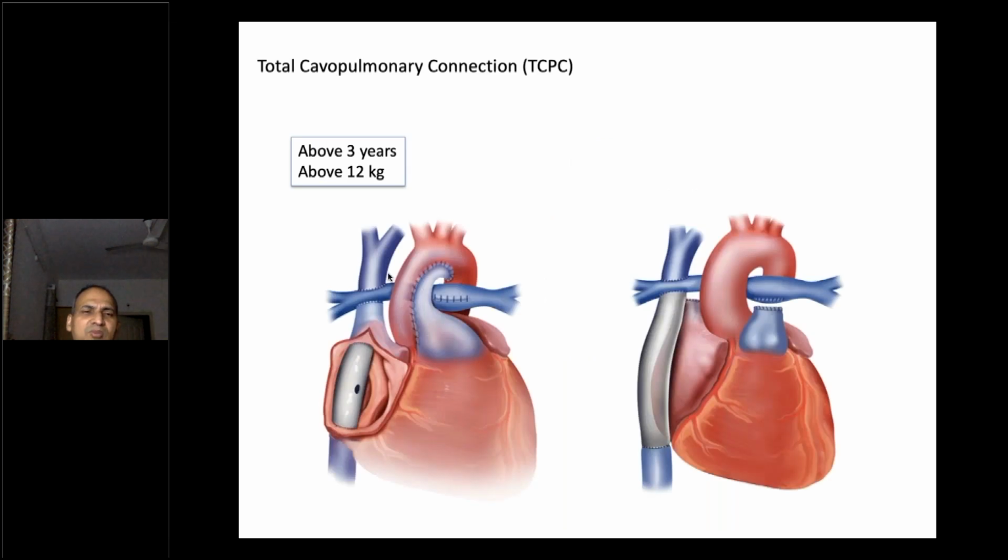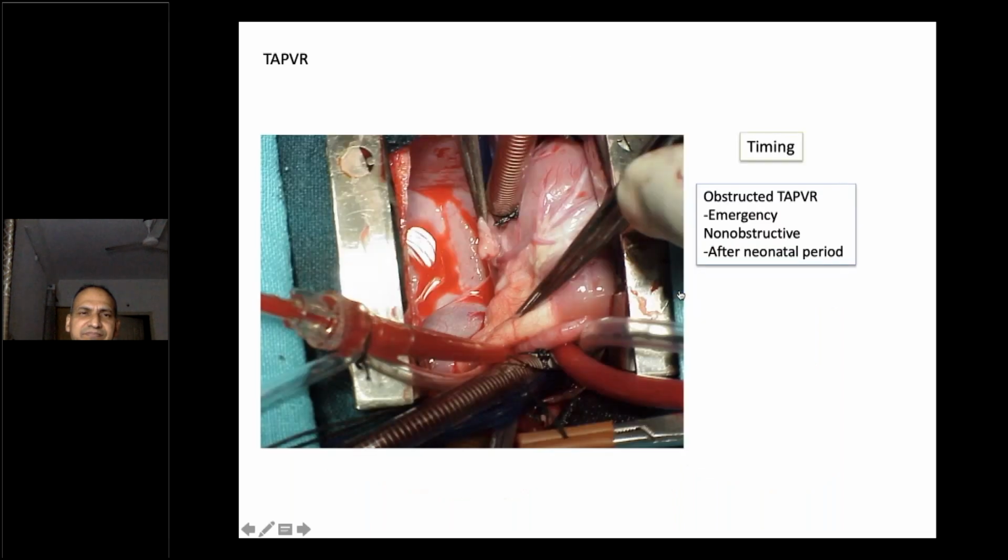Then the total correction or total bypass, we do total cavopulmonary connection or Fontan surgery. We do above 3 years of age or above 12 kgs. So in this, there are various ways of doing it. One is intracardiac conduit, one is extracardiac diversion of the IVC blood. So we prefer to do it like this. We detach the IVC from the right atrium and put a tube from the IVC to the lower part of the right pulmonary artery. So that is done above 3 years of age.